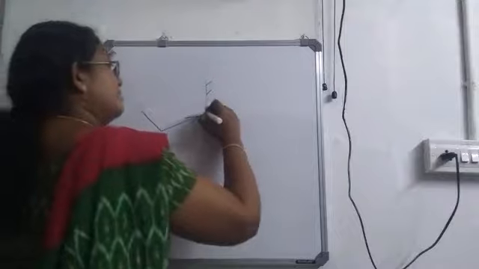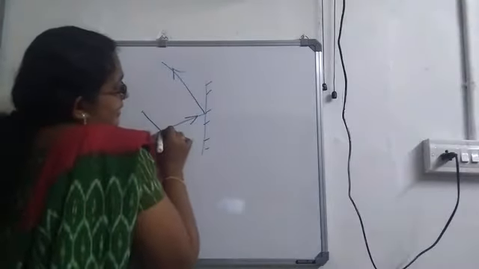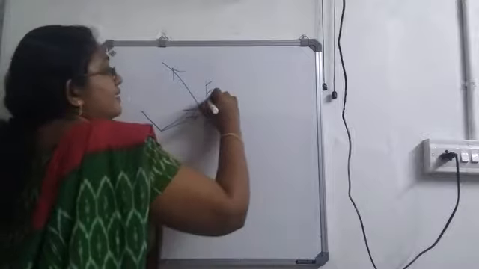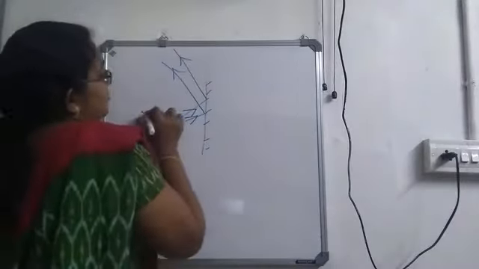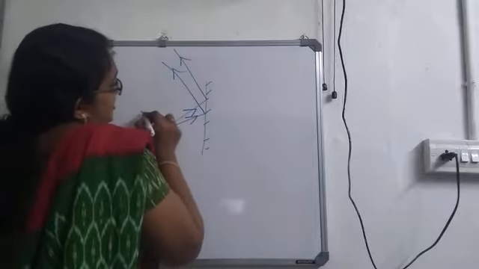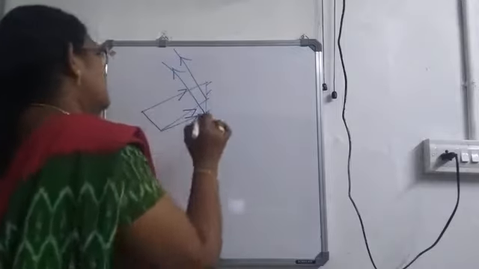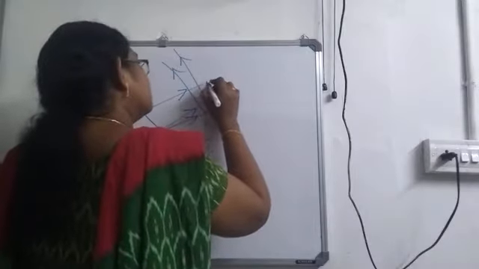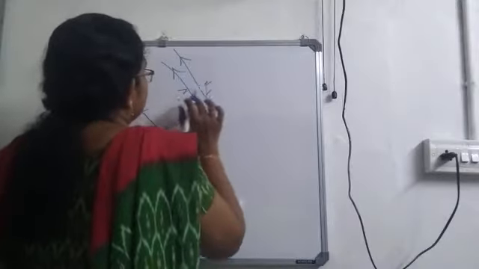Okay, so first ray, after reflection it will go up. Then second ray, this also after reflection moves up. Similarly, from this end also light rays are coming. First ray, after reflection, then draw like this.